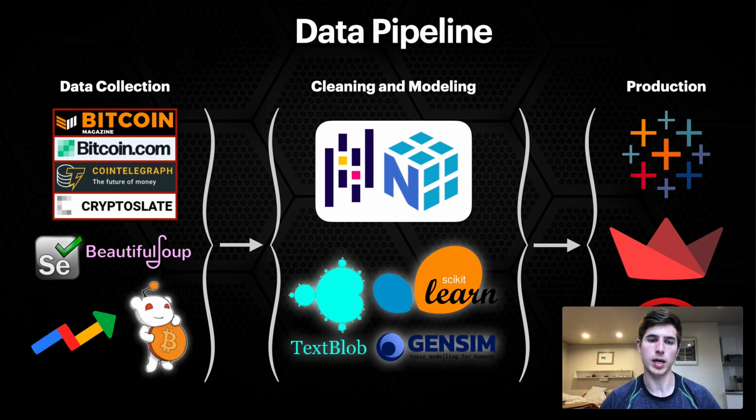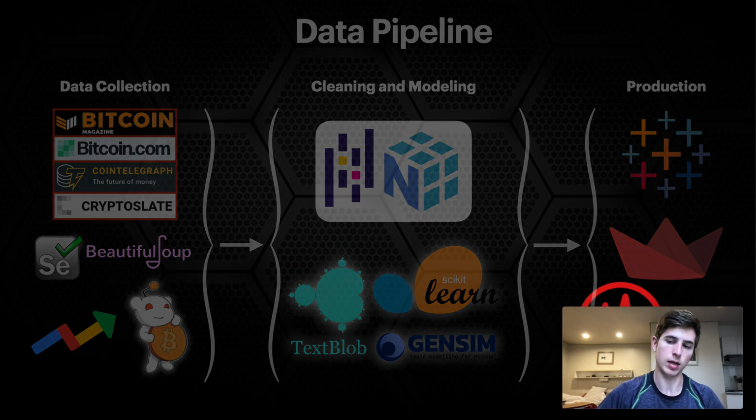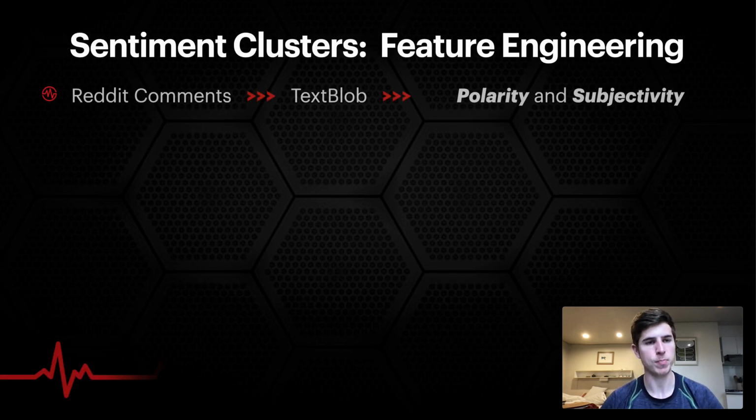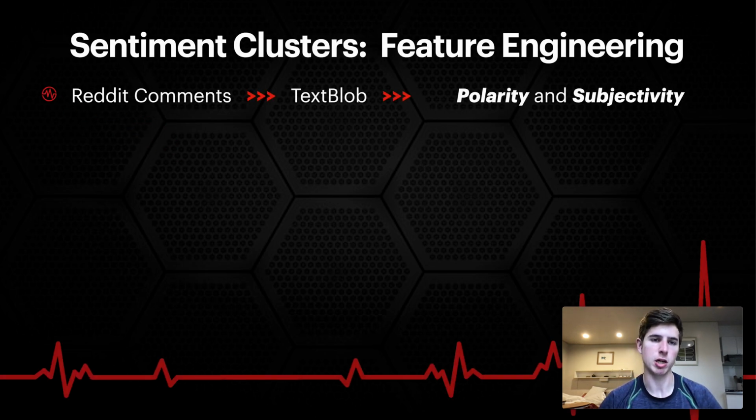For cleaning and modeling, I used Pandas and NumPy to clean my data, TextBlob to do all of my sentiment analysis of text. I used Gensim for topic modeling, and scikit-learn for all of my clustering algorithms. In production, I used Tableau Public to create a variety of dashboards, which I organized onto a Streamlit app that I'm calling TokenSense. Now I'll go through my feature engineering for the sentiment side of my project.